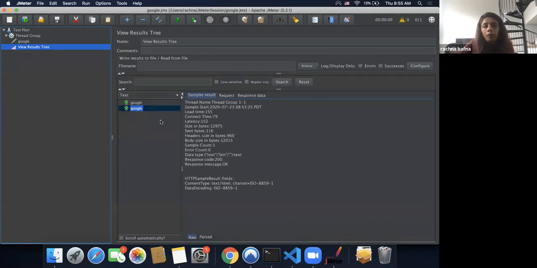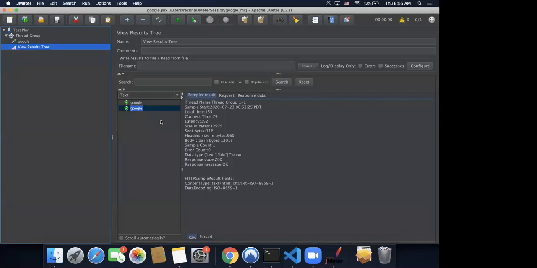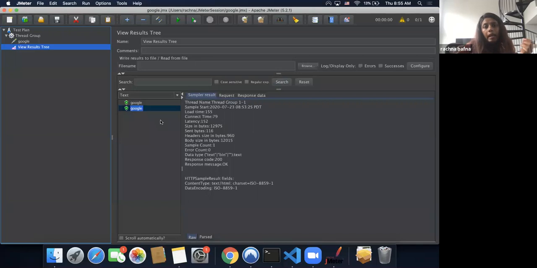When you're running your load tests, we are creating virtual users to simulate certain scenarios. And instead of simulating those scenarios, if your system is using resources for view results tree, you're essentially defeating the purpose of the tests. The threads that you're creating will not get enough system resources, and that could mislead you in terms of the results that you get.